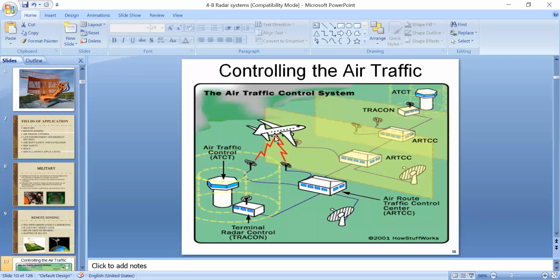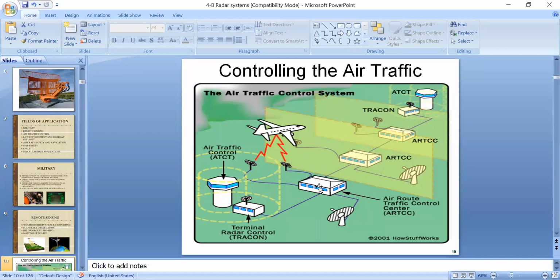It detects the incoming radar signals and broadcasts an amplified version of the encoded radio signals in the direction of the detected radar wave. It detects the signal, and whenever it touches it, it transmits an amplified version of that transmitted wave towards the center again. This signal is called a reflected signal or echo signal. Technically, it is called an echo signal.